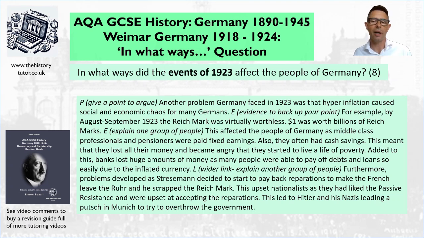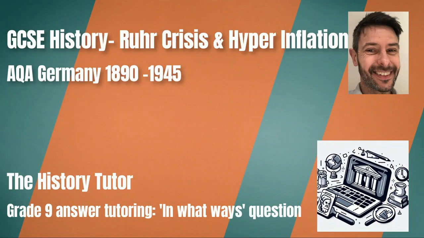Of course, you could talk about positive impacts on society. Some people benefited or weren't that badly affected by hyperinflation. However, I think going on to the nationalists and rebellion is a slightly more advanced idea to discuss.